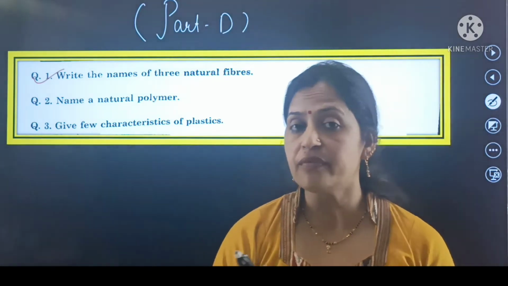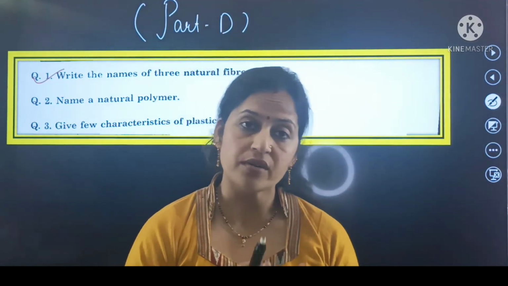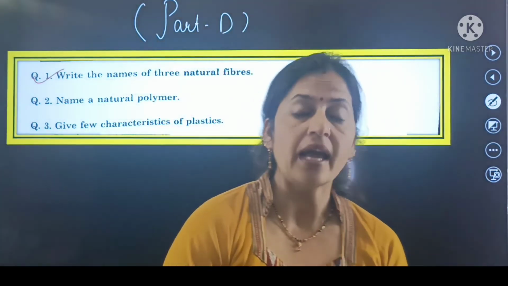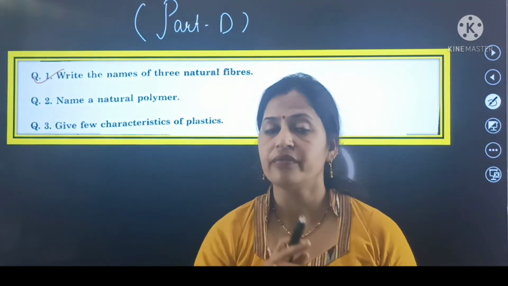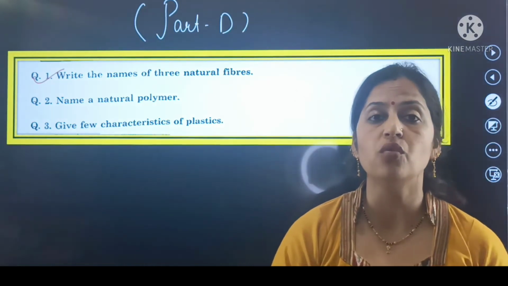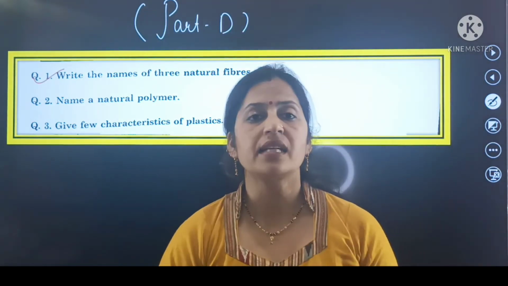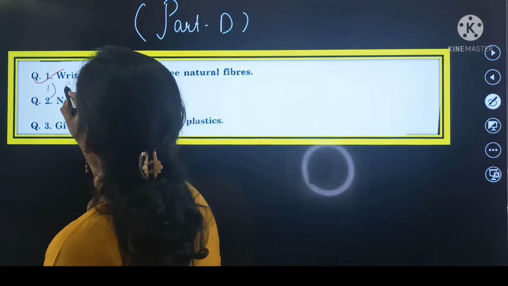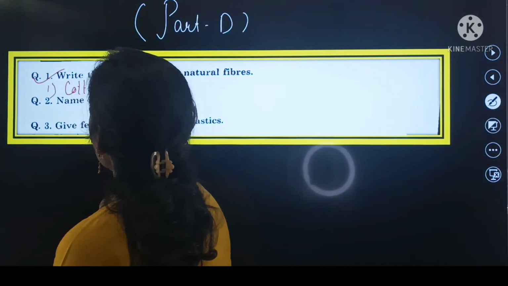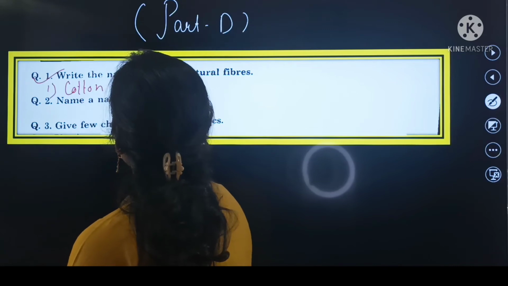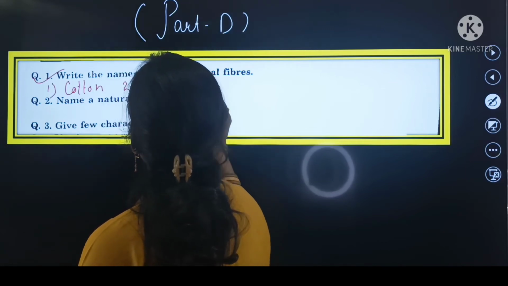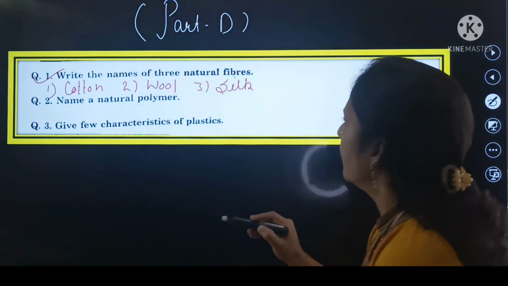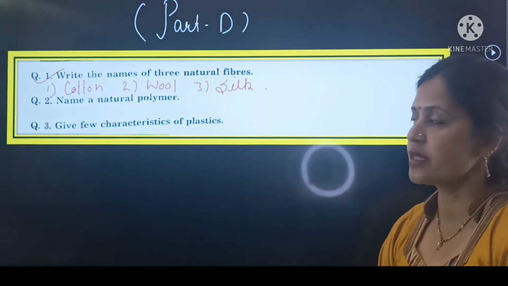Natural fibers, the fibers which are obtained from the natural resources such as natural plantation. That fibers are known as natural fibers, such as cotton, wool, silk, all these are the natural fibers. So here beta, number 1, cotton, second one, wool, and third one is silk. All these are the natural fibers.